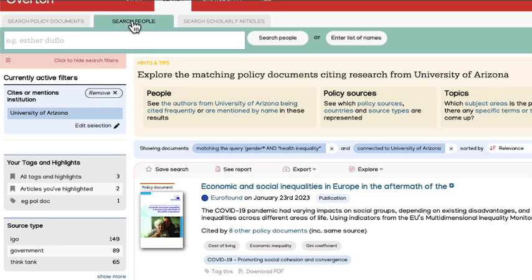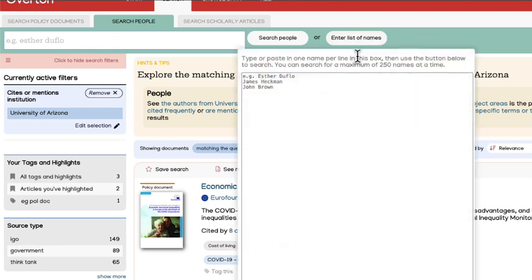So if we go into the People tab, you can search an individual name, or you can enter a list of names, and this list can be a mixture of both free text or a researcher ID like an ORCID. So if I add those, we've got 3 names and somebody's ORCID.